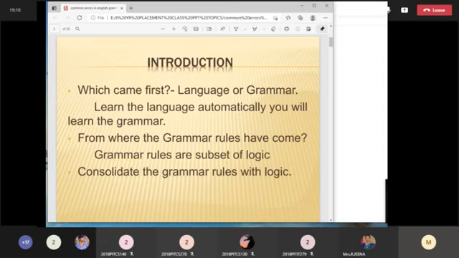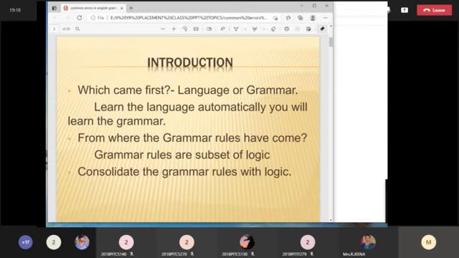So try to have an easygoing attitude in your mind, that grammar is easy. First have this particular idea in your mind, because all the students say, bro, grammar is boring. So don't have such ideas in your mind, and try to understand that particular logic. Once you understand that logic, definitely you can learn the grammar rules. Consolidate the grammar rules with the logic. Without logic, you can't remember it. You have to learn the grammar rules with logic. If you want to remember it lifelong, you have to understand the logic behind that particular rule.